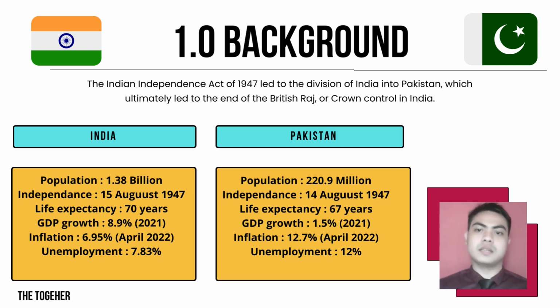Pakistan, located in South Asia, consists of 220.9 million people and independence on 14 August 1947. Pakistan has a life expectancy of 67 years and also GDP PPP of Pakistan is 1.1 trillion US dollar and per capita of 5,447 US dollar. Pakistan has GDP growth of 1.5% in 2021 and inflation of 12.7%.